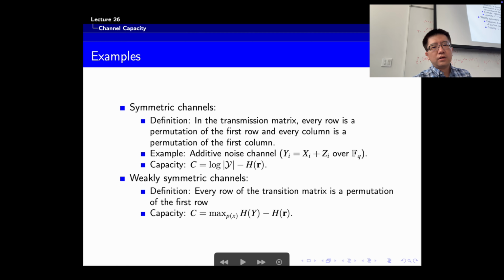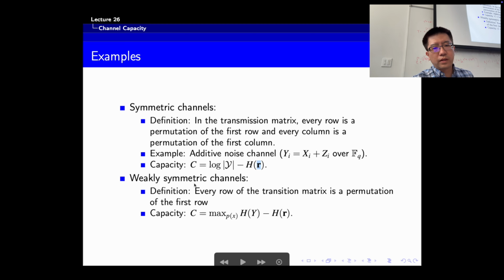For this strongly symmetric channel, we computed the capacity, which is given by this expression, and this R is basically the entropy of each row. Because each row is a permutation of any other row, it doesn't matter which row it is; they're all the same. And for the columns, we just use the property that the sums of all the columns are the same. We didn't use that one is a permutation of the other.